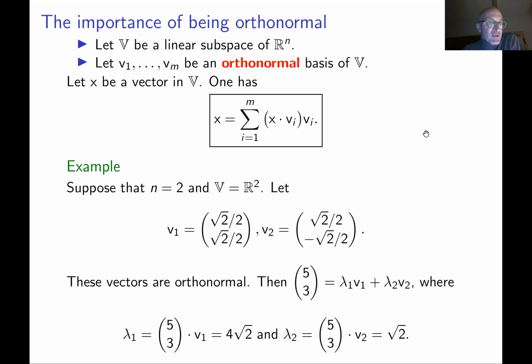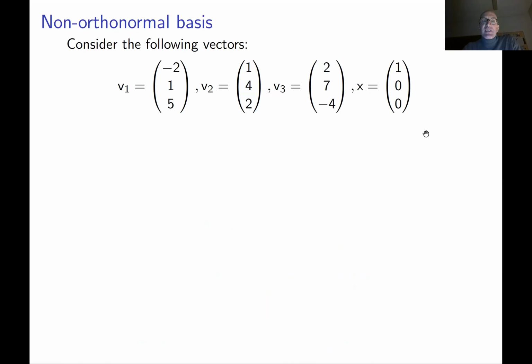Okay, so let me just consider one bad example. I absolutely randomly took 3 vectors in R3, in 3-dimensional space, and I checked that they are linearly independent and they span R3. So these 3 vectors, v1, v2, v3, are a basis of R3, some random basis.